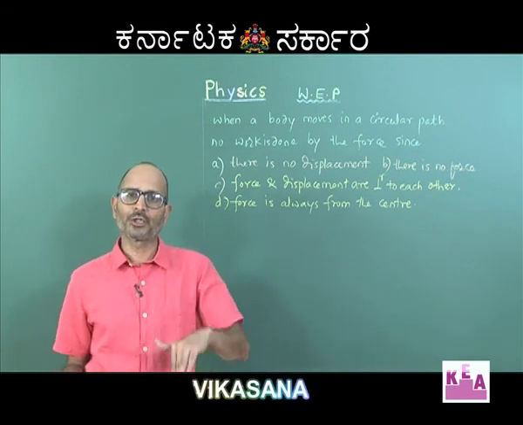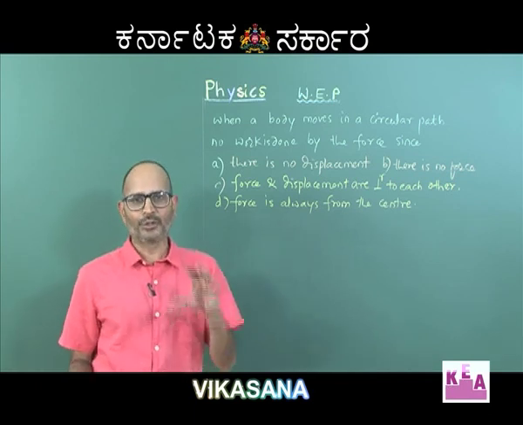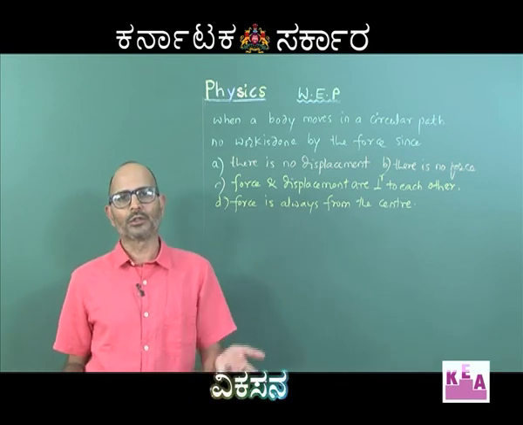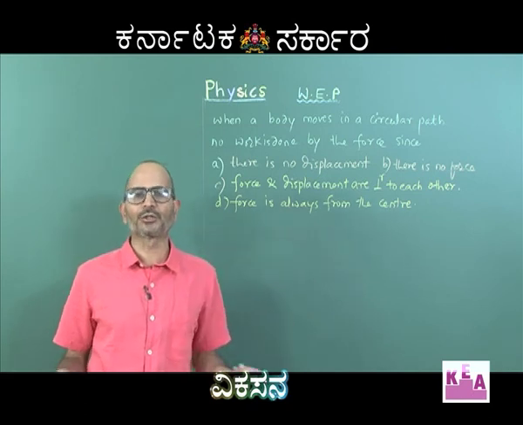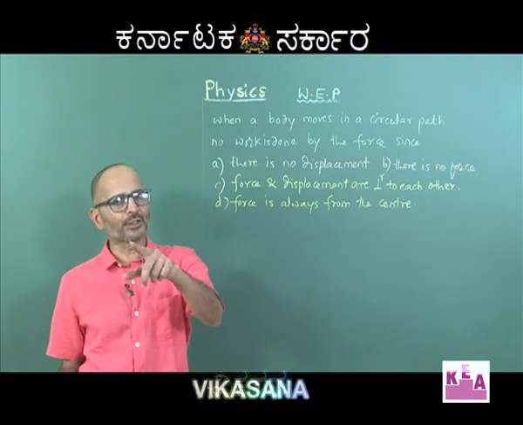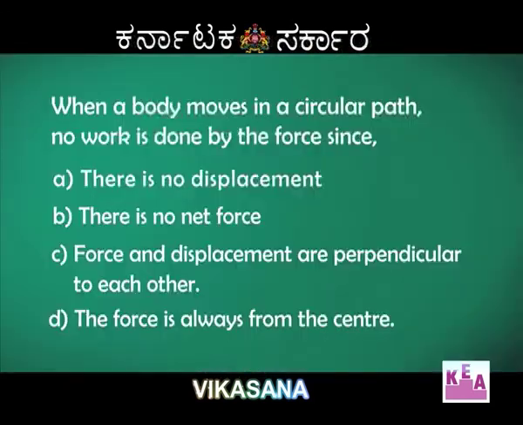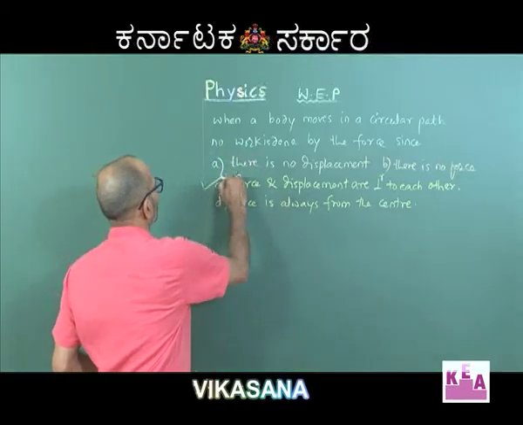But if the motion were to be non-uniform circular motion, when there will be a tangential force also leading to the change in the speed of the particle in the circular motion, then the work done by this tangential force is not going to be 0, please remember. So, we will accept that the circular motion which has been given here is uniform circular motion, and the only force which is acting on the particle is centripetal, and the work done by that force is 0, and not because of any other reason that he has given here, but because of force and displacement being perpendicular to each other. So, this is the correct answer.